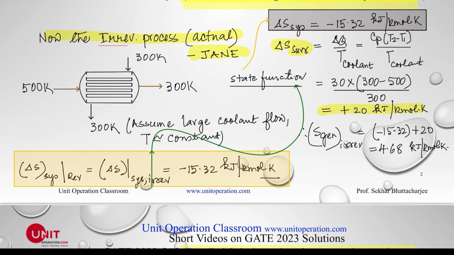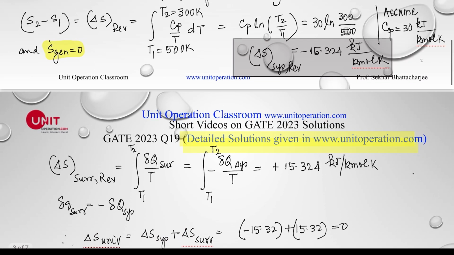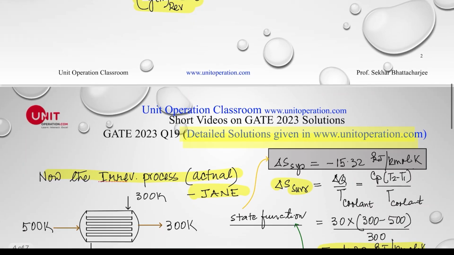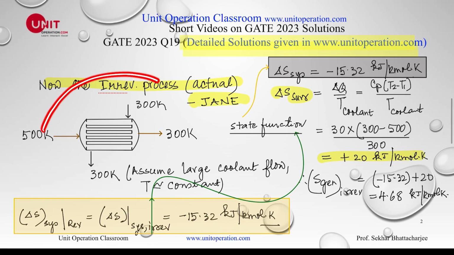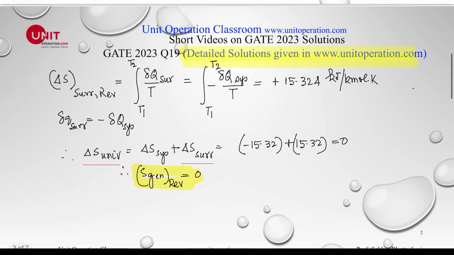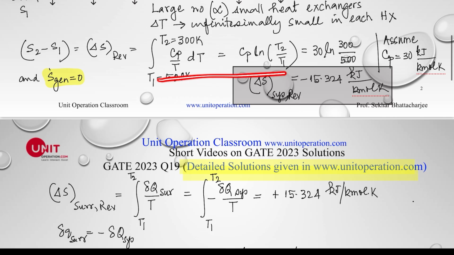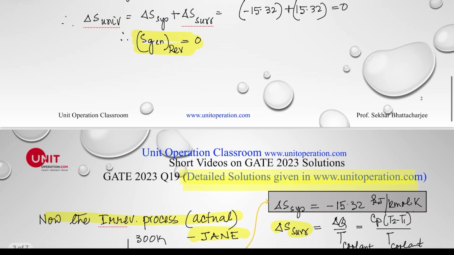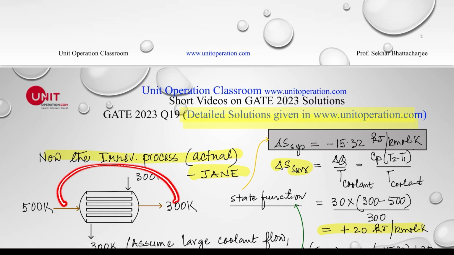So the change in entropy of 15.32, which we got here, will be the same, because it is given by the equation Cp ln of T2 over T1. Whether you do it in extremely small steps or in one step, this value remains the same, by the reversible process or the irreversible process.